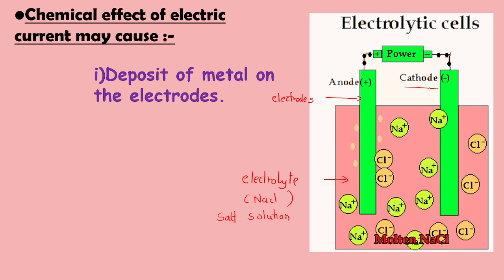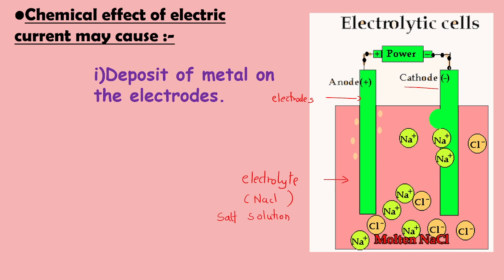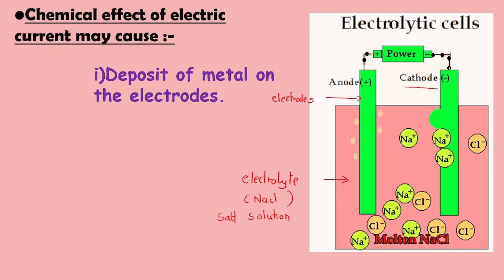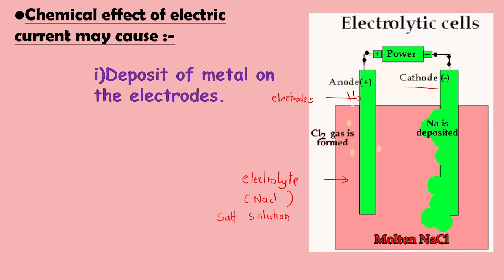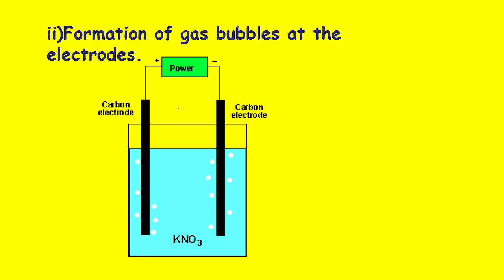So this indicates that it is causing a chemical reaction. So we are looking at the signs, the indicators, which will help us to understand whether a chemical reaction has taken place. This is one example which indicates that a chemical reaction must have taken place. So how do you know? Metals will get deposited at the electrodes.